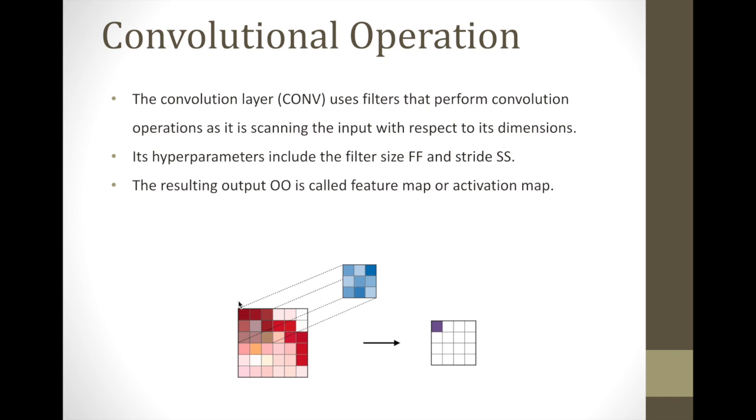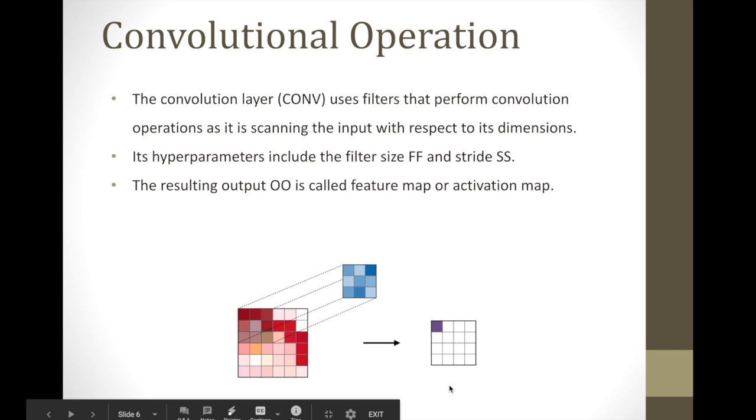And it predicts and performs some mathematical operation and gives us a value here. So we apply this filter repeatedly depending on the input image, depending on the stride, right? And then we populate this thing called a feature map, right? So this is basically the convolution operation. What it helps us to do is extract information from the image itself.